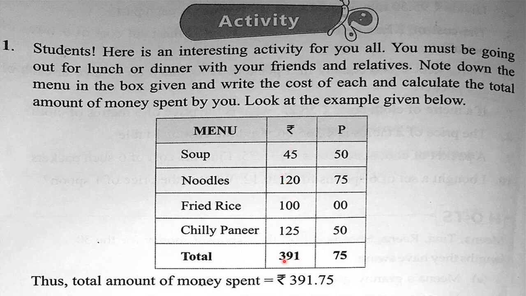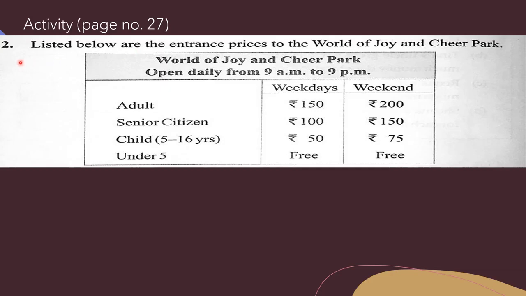7 plus 2, 9. Okay, and 1 plus 1, 2, 2 plus 1, 3. So what is the answer? That is the total amount of money spent, that is equal to rupees 391.75. Understood, beta? Now, activity of page number 27, question number 2.